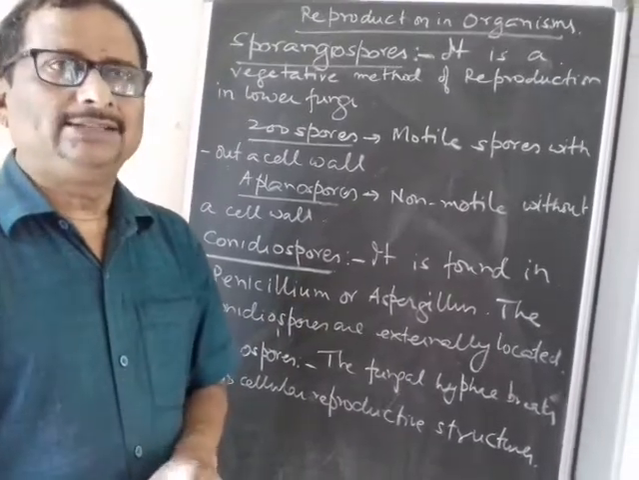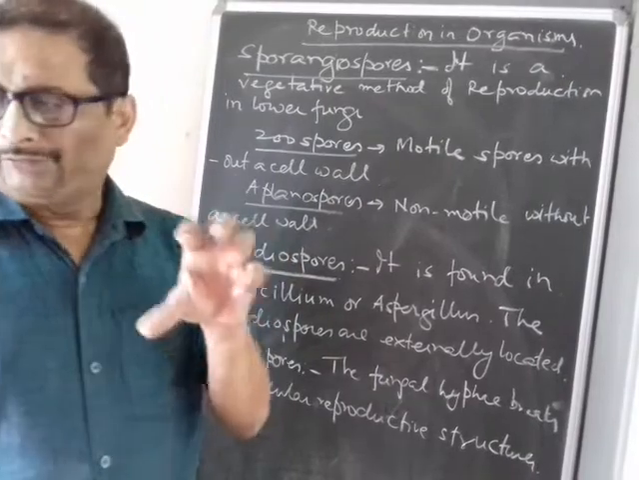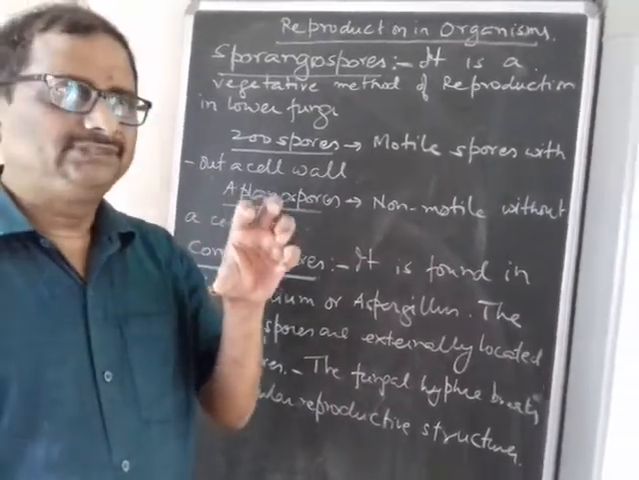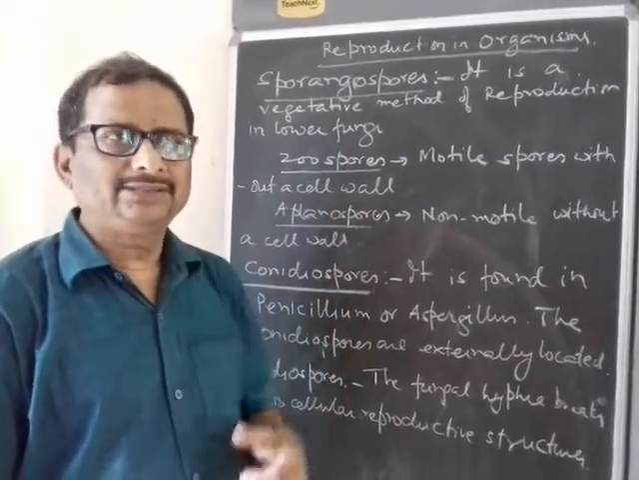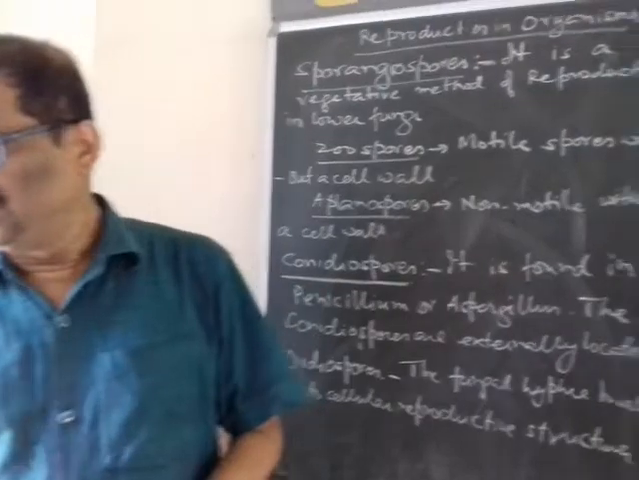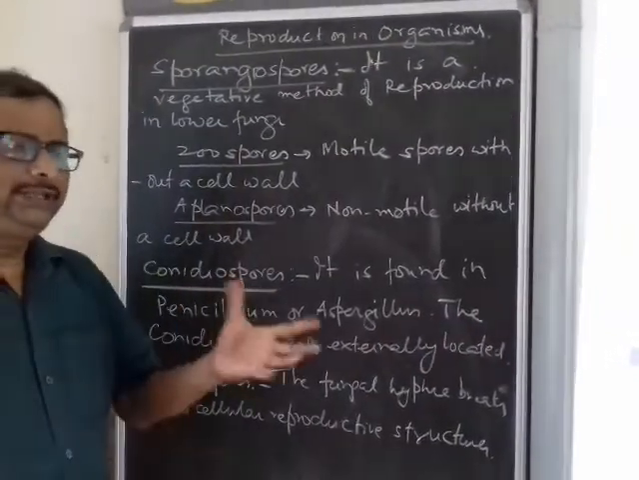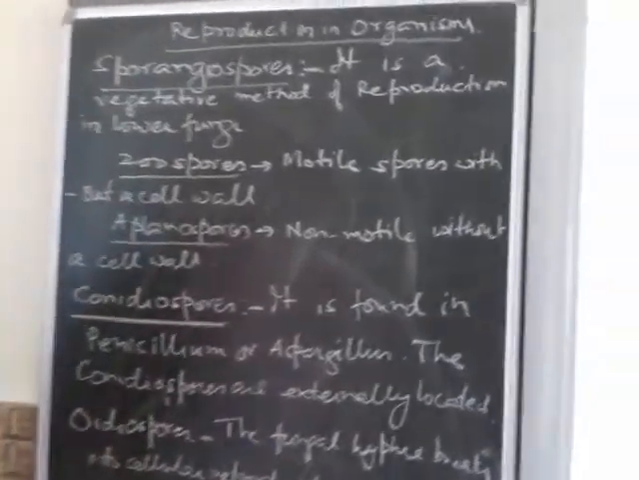Now in lower organisms, for example amoeba, even a small fragment can regenerate. Regeneration is found in many organisms. It can give rise to a totally new organism. Fragmentation occurs even in the protozoa also.